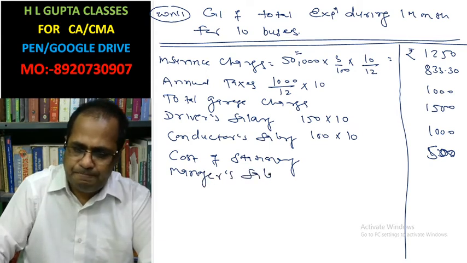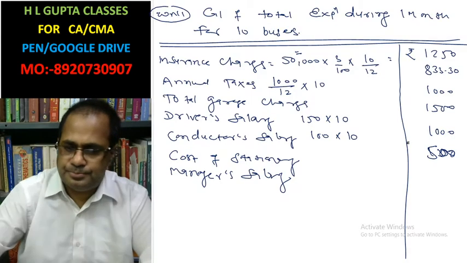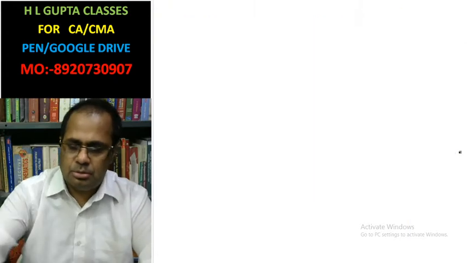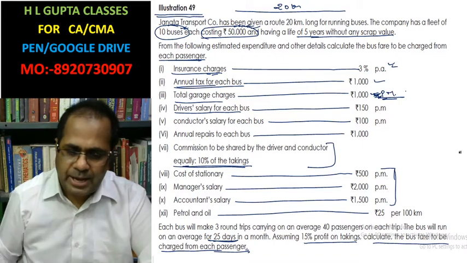Manager salary, how much is manager salary? That is 2000 per month. Accountant salary.